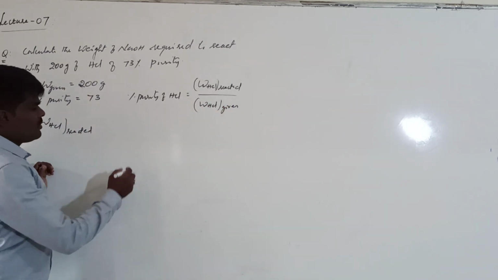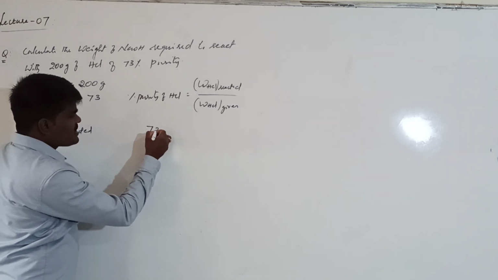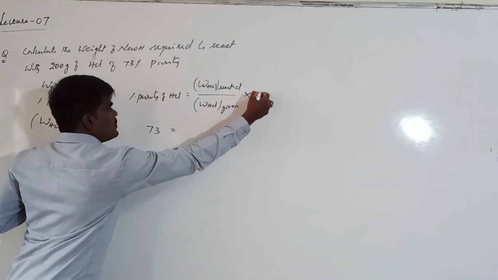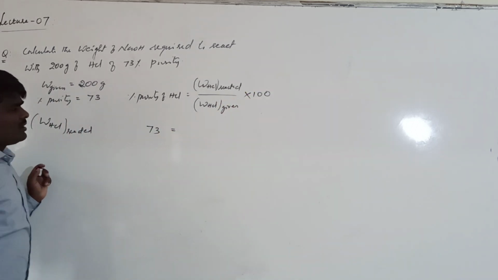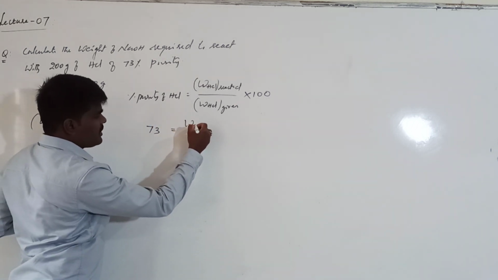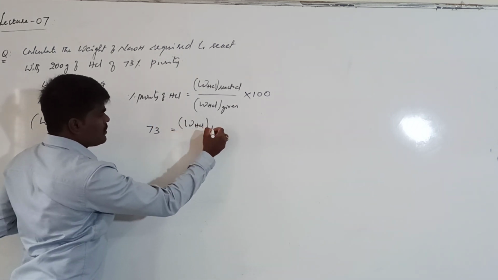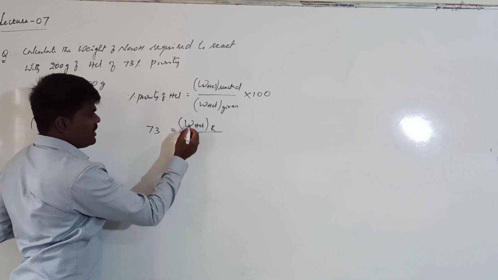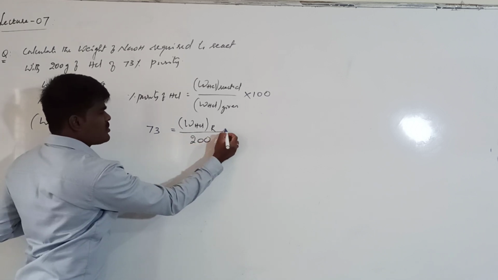Right? So here how much is given? It is given 73. And we have to calculate the weight of HCl reacted, and we have been given 200 grams.